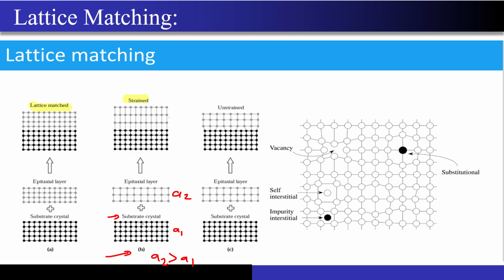So now when I try to join them, these bonds that are present, this distance will try to shrink, correct? And now if this lattice constant is too much higher, for example if A2 is much greater than A1, then your ultimate crystal that you will be seeing will actually have some kind of distortions in between.